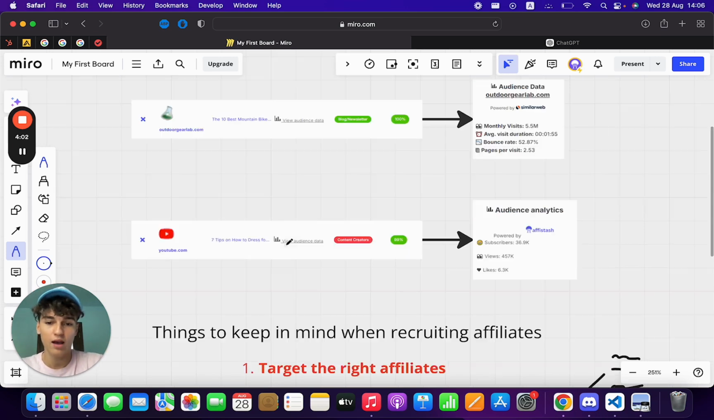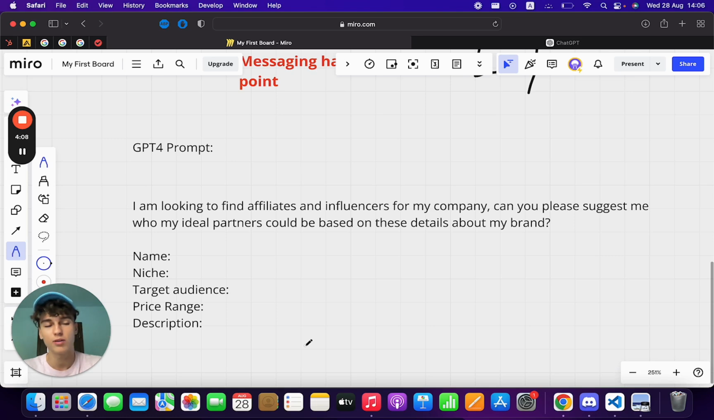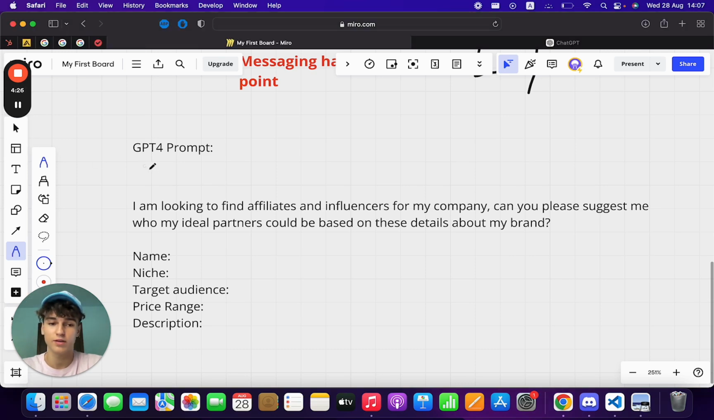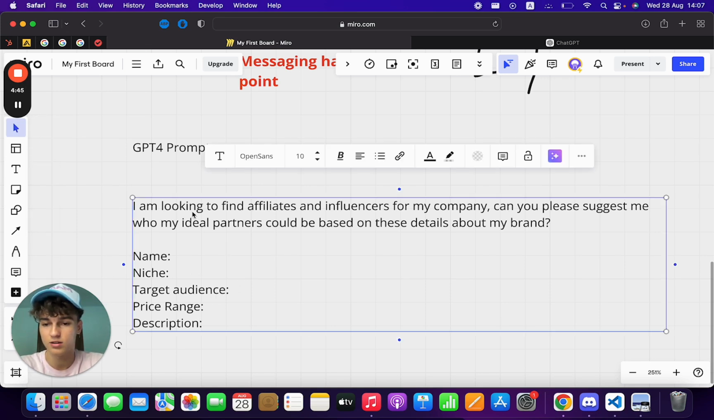So now that we have all of this set up, I'll go exactly into how I use GPT-4, and this is completely free, by the way, to identify the ideal affiliates that I want to target, to get my messaging on point, and to make sure that I'm doing recruitment correctly. So let's close this board right here. Let's head into GPT-4 and test this for yourself. So as you guys can see, I have a prompt right here that I'll feed to GPT-4. It takes in a few parameters like the name of the brand, the niche, the target audience, the price range, description, and so on. So we'll copy this and go straight into GPT-4 and see what we get. So let's come here. I'll get this prompt.